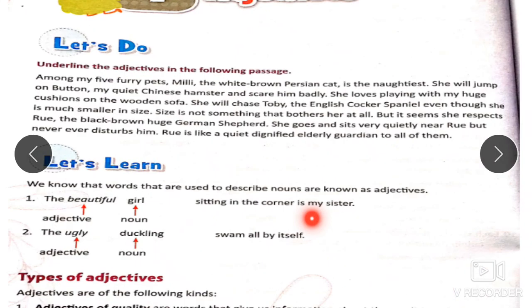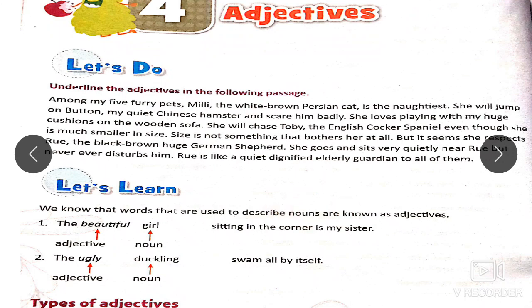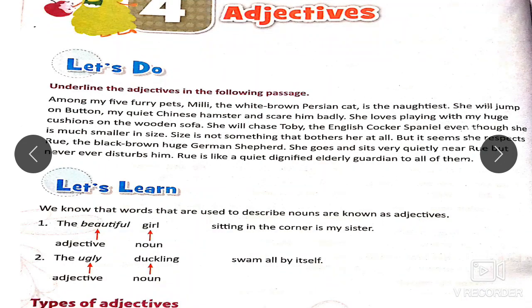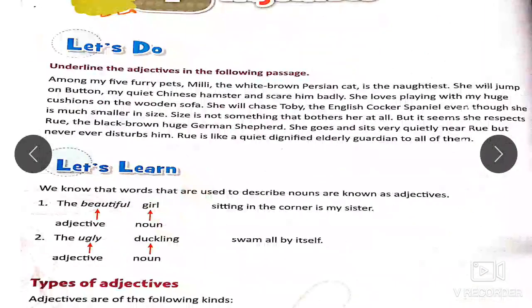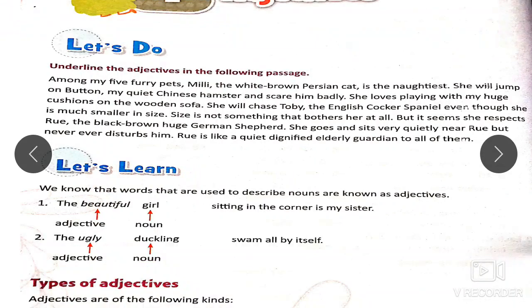Let us begin. First of all, what is an adjective? An adjective, we know, is a word that describes a noun. An adjective is also said to be a word that modifies the meaning of a noun or a pronoun. Let us take an example. The beautiful girl sitting in the corner is my sister. Here we know the noun in the sentence is the word girl, and the word that modifies the meaning of the noun girl is beautiful. Hence, beautiful is an adjective.